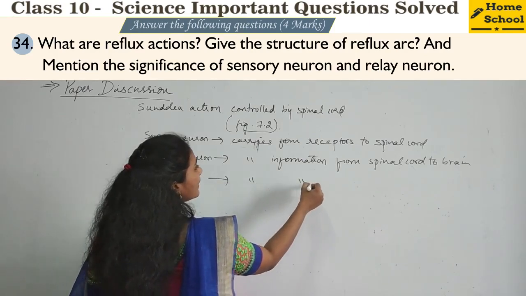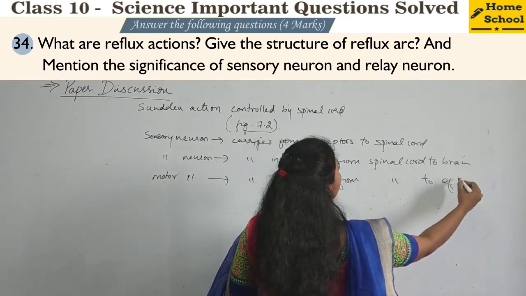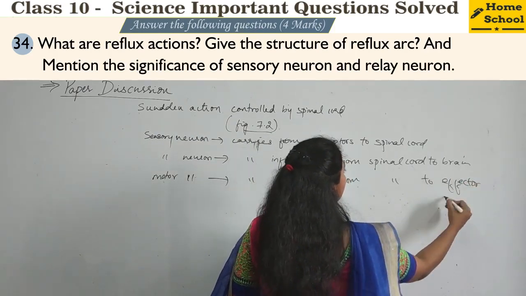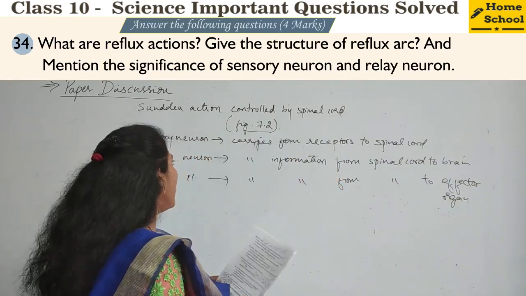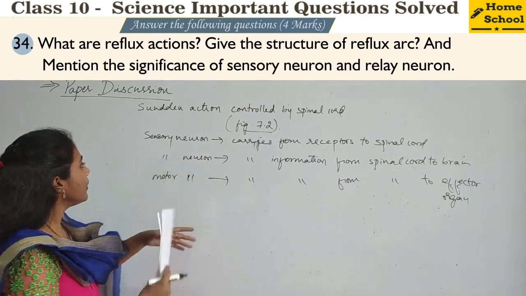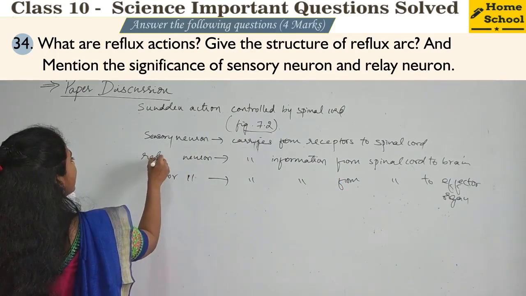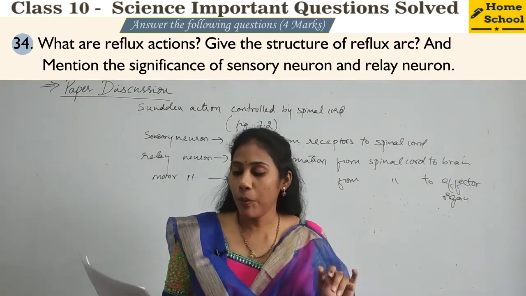This also carries information from spinal cord to effector organ. Yes or no? Effector organ, that is muscle. So here you must know the work of sensory neuron, relay neuron, right? And motor neuron also. So all the three are very, very important.